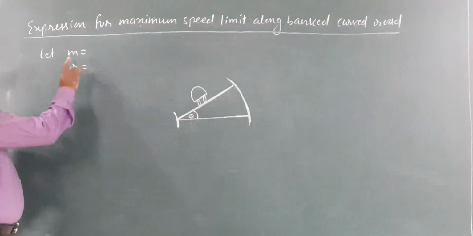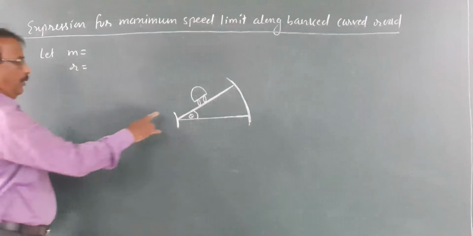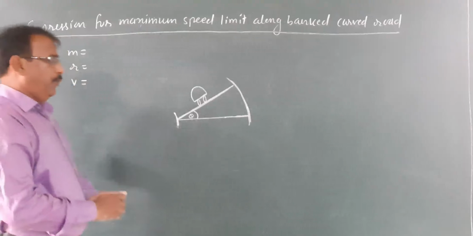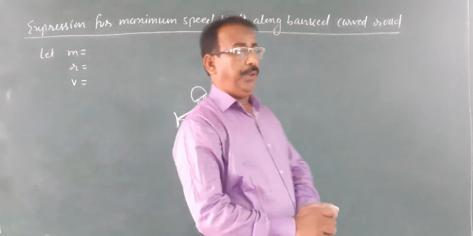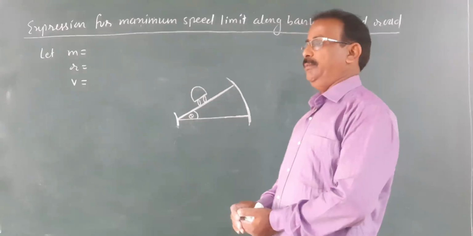R is the radius of curvature of the road, M is the mass of that vehicle. Let us consider that the vehicle is moving with linear velocity V.